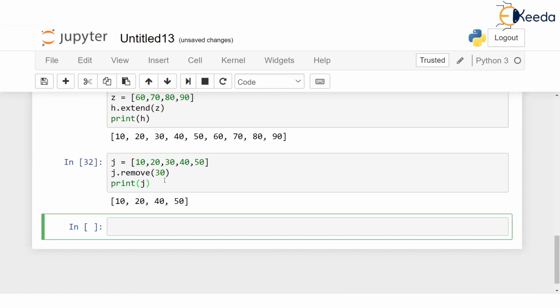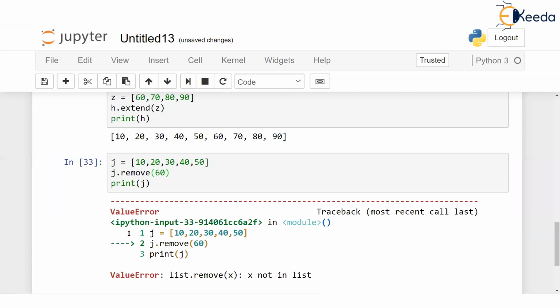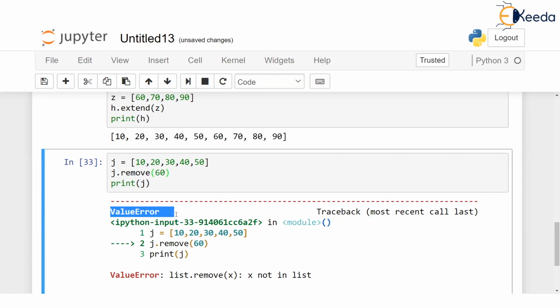Please try to understand this. You see 30 has been removed. It's so easy to remove a value from the list. Just give the name of the list dot remove, and the value. Of course, your question would be, what if somebody gives remove 60 here, but 60 is not there in the list, and you still ask remove to remove 60. If you try to do so, giving a wrong value to remove, it will produce an error, value error. So you have to be careful. While removing a value from the list, give legal values which are there in the list. Otherwise, it will produce an error.